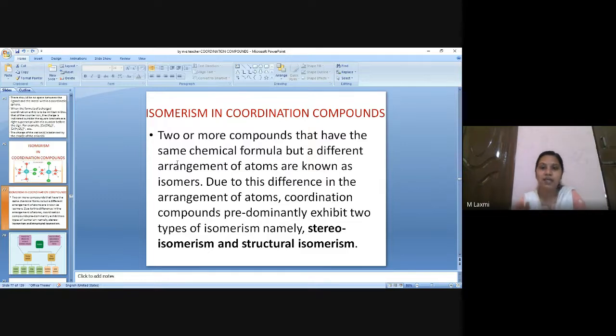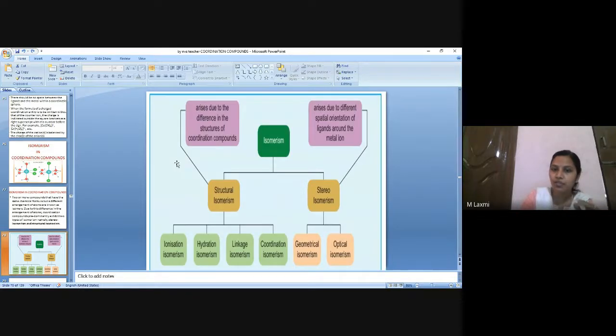Since there is difference in the arrangement, the coordination compounds exhibit two types of isomerism. One is structural isomerism. Second one is stereoisomerism, a difference in spatial arrangement of ligands around the central metal atom. So which two isomerisms are possible in coordination compounds? Structural and stereo. What are structural isomers? Compounds having the same chemical formulae, but they differ from each other in terms of structure. This is your structural isomerism. This is subdivided into ionization isomerism, hydration isomerism, linkage isomerism, and coordination isomerism.